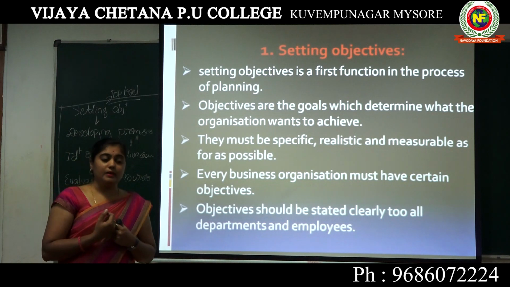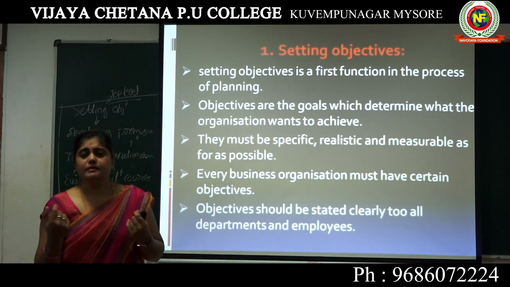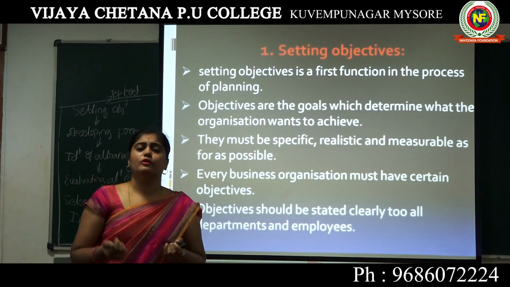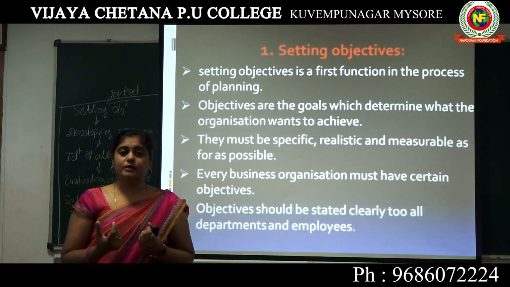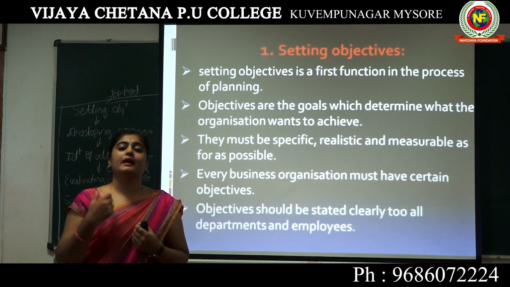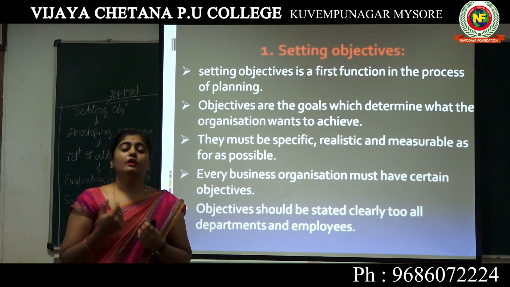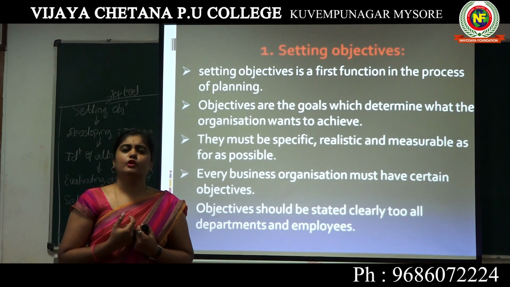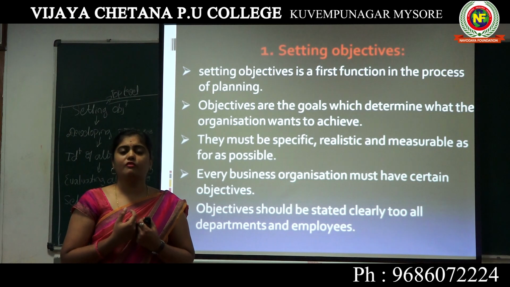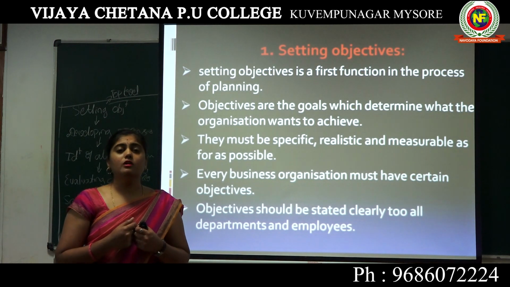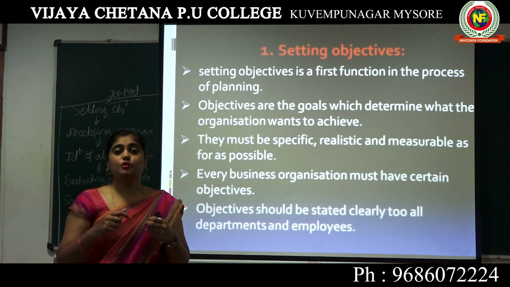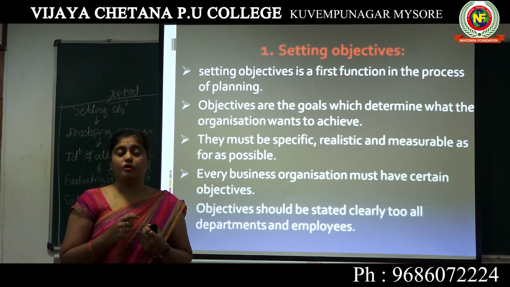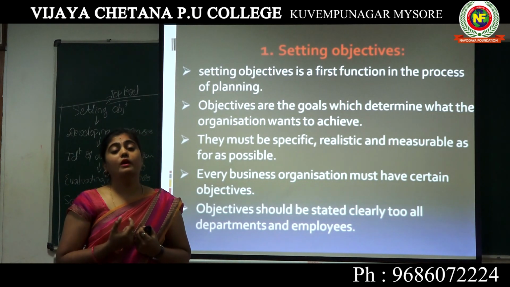The best example: the workers did not know the objectives of an organization, but they are working. When they are working simply without knowing or without establishment of any objectives, there is no fulfillment, no efficiency in an organization or in a working process.